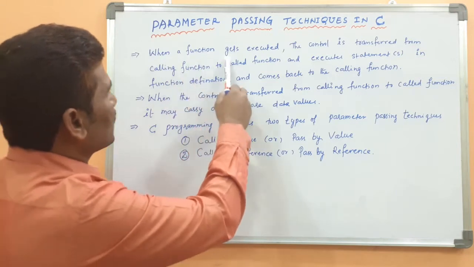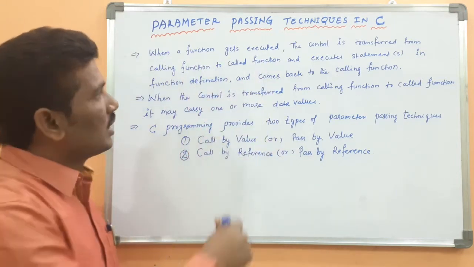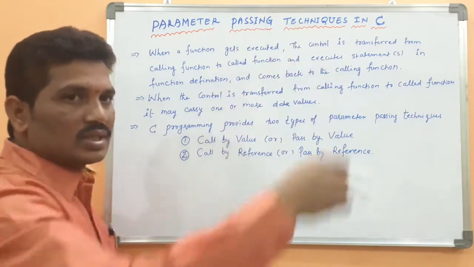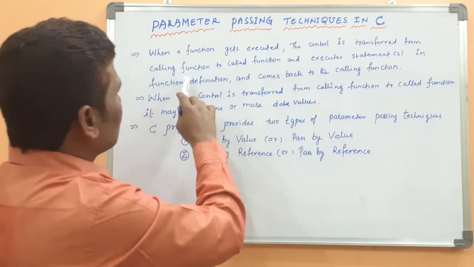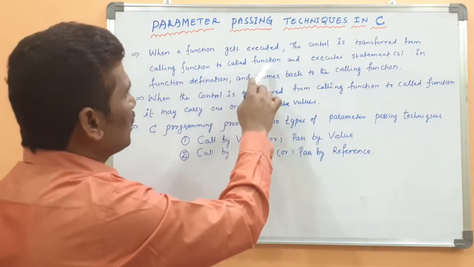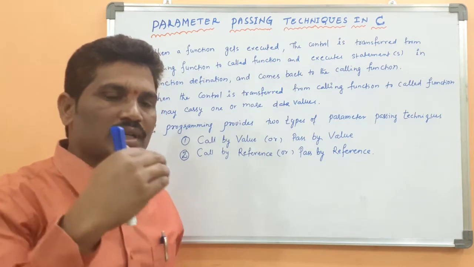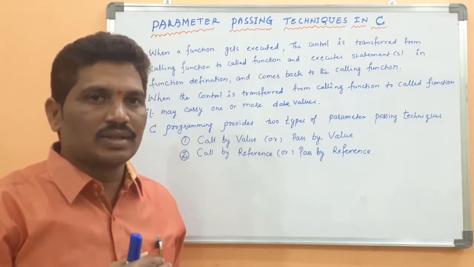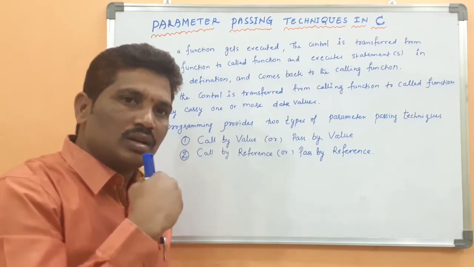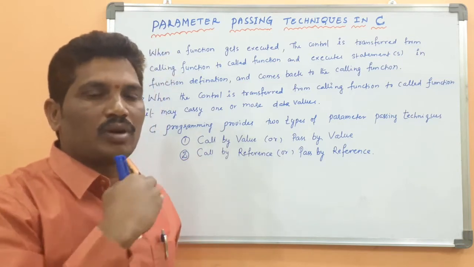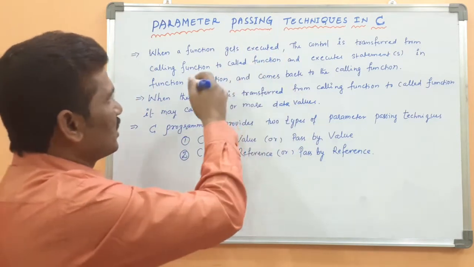Whenever a function is executed, the compiler control is transferred from the calling function to the called function. When you call that function, the control comes from the calling function to the called function. That is the meaning of the statement.